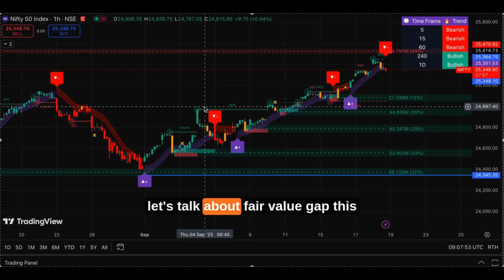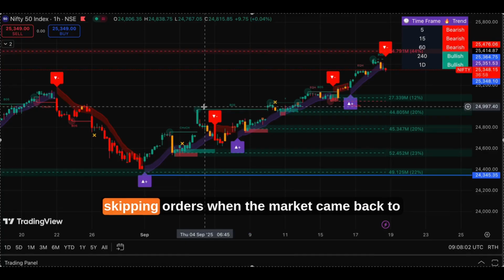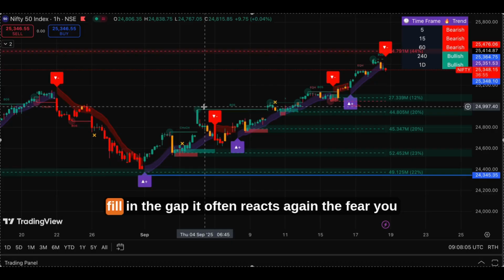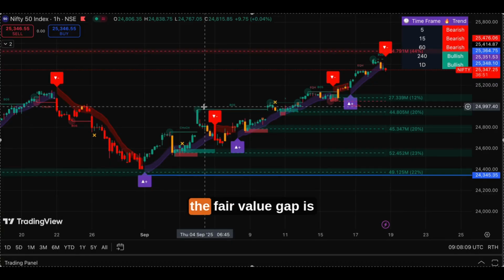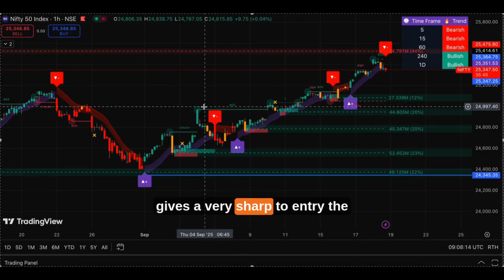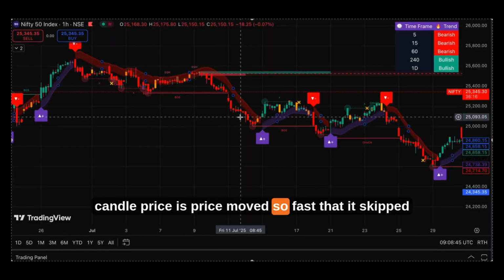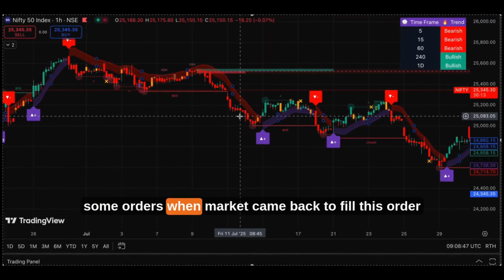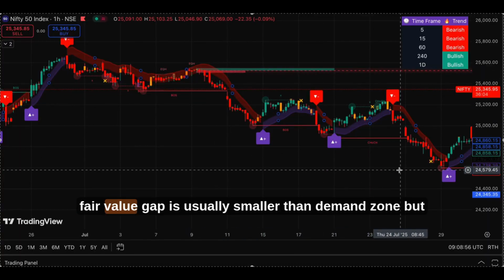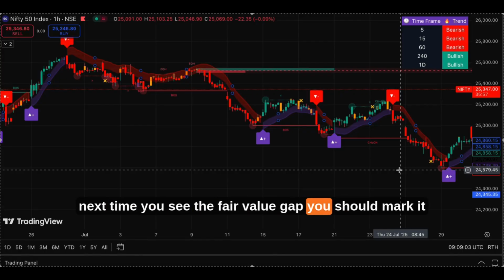Now let's talk about fair value gap. This is the small gap between the candles where price moved too fast, skipping orders. When the market comes back to fill the gap, it often reacts again. The fair value gap is usually smaller than a demand zone, but it gives a very sharp entry. The candle's price moves so fast that it skips some orders. When the market comes back to fill these orders, it may move back down. So the next time you see a fair value gap, you should mark it.